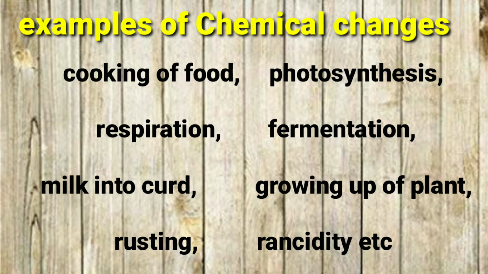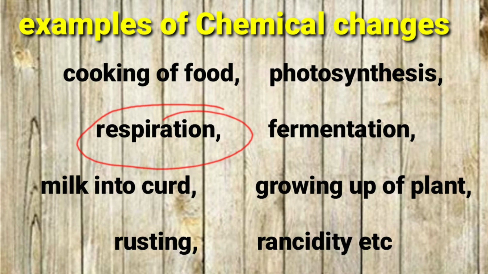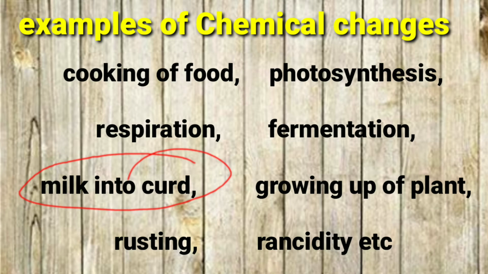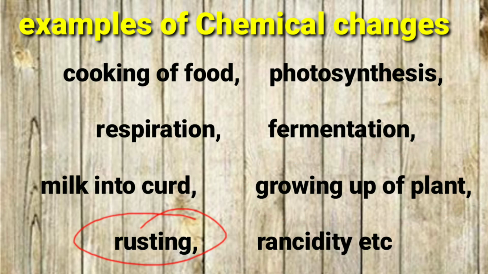Let us see few more example of chemical change. So cooking of food, it is a chemical change. Photosynthesis by green plant to make their food, it's a chemical change. Respiration, process by which the energy is formed from the food, it is chemical change. Fermentation, it's a kind of chemical change. Milk when turns into curd, it is a chemical change. Growing up of a plant, it's also a chemical change. Rusting of iron, it's a chemical change. Rancidity of the butter, it is chemical change.